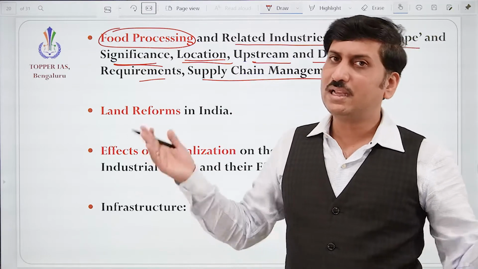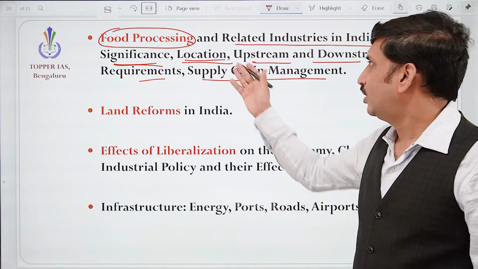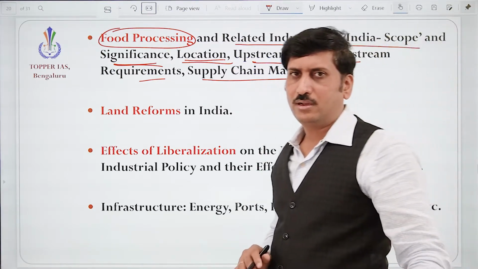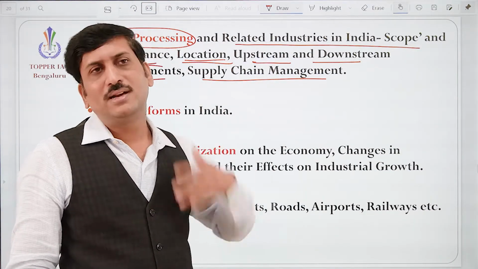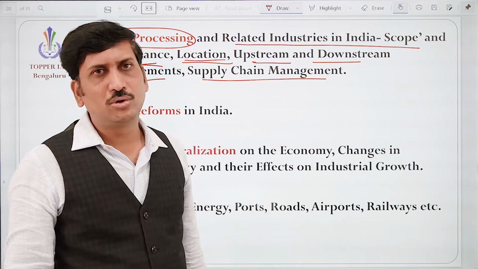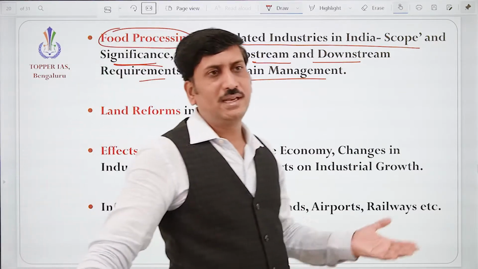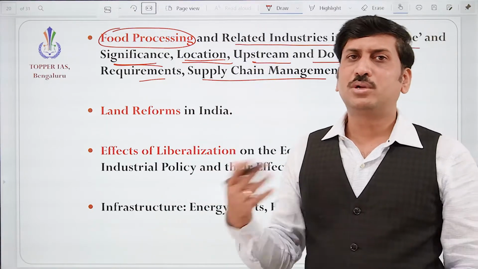So no use, right? We need to have the food processing set up there itself. So location matters. Upstream and downstream requirements, definitely yes. On one side, after producing, somebody should be there to purchase it, market options. And on the other side, if you are setting up the food processing industry, you need all types of inputs for that.